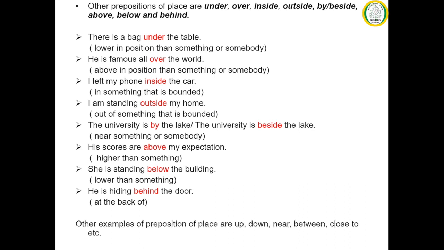The other examples of prepositions of place are up. It indicates something that goes from a lower region to an upper region. Then down. It indicates something that moves from an upper region to a lower region. Near. It indicates something that is in close proximity. Between. It indicates a position in between two places or between two people. Then close to. It indicates a measure of proximity, closeness.